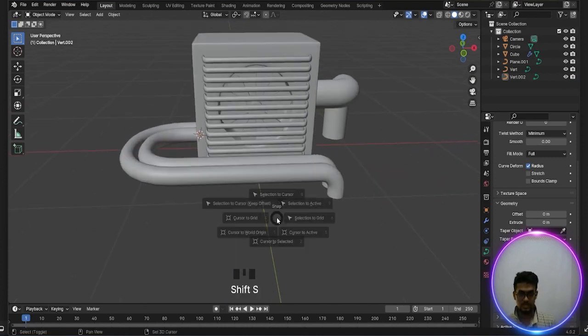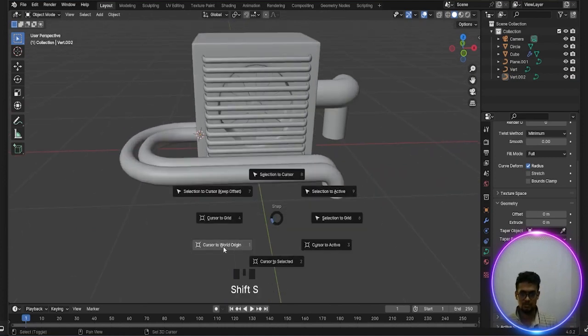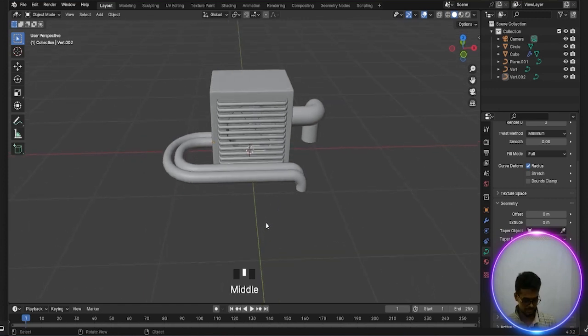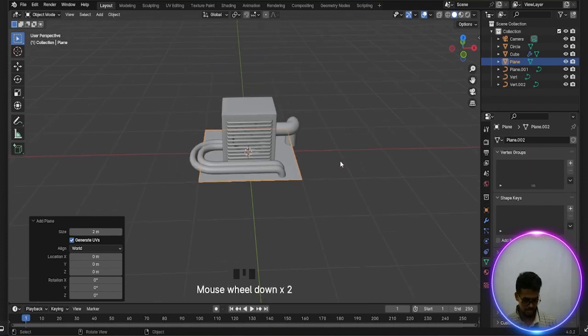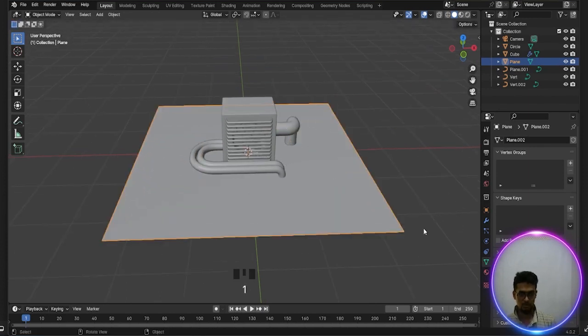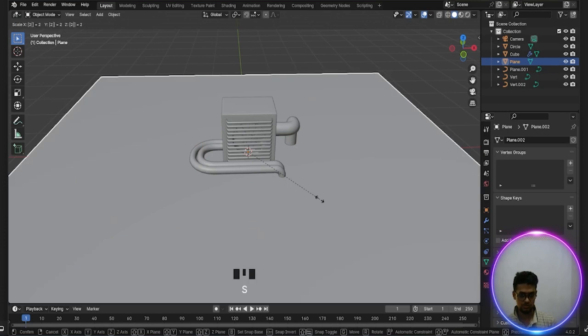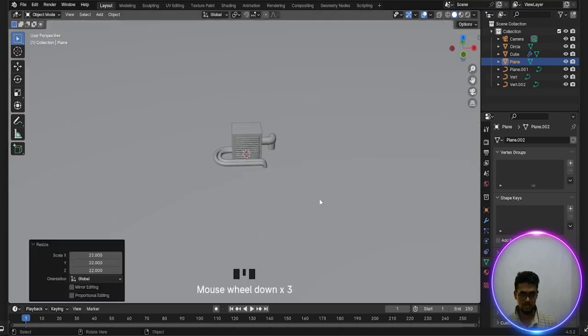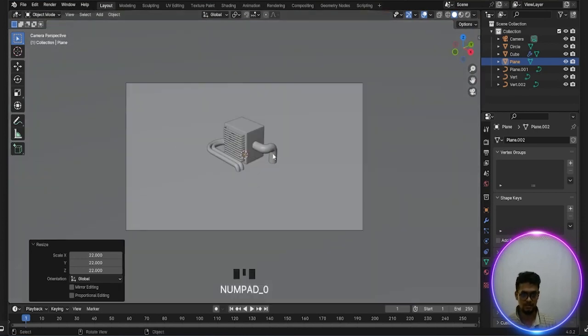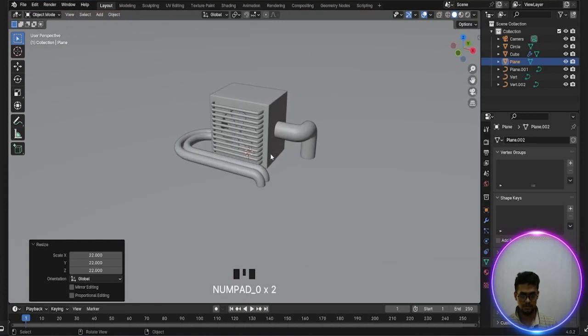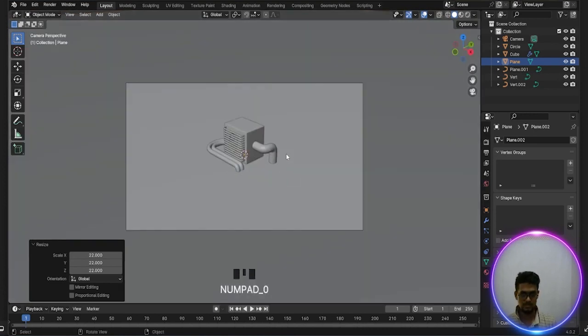Now Shift S and cursor to origin and press Shift A, go to the mesh and add plane and scale, probably 1 is 2, done. Okay, now this is perfect. Is this perfect? Okay, perfect. And press 0 and camera too. Okay, not this perfect. Okay, press 0.